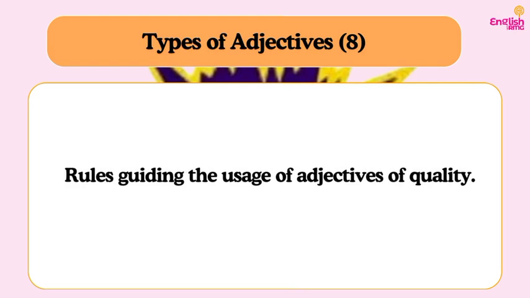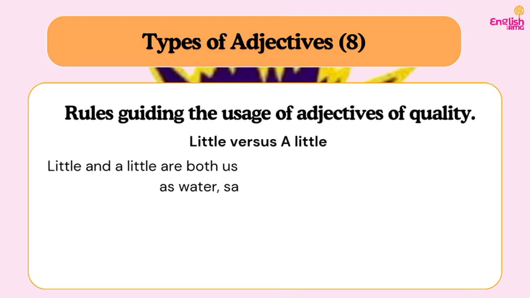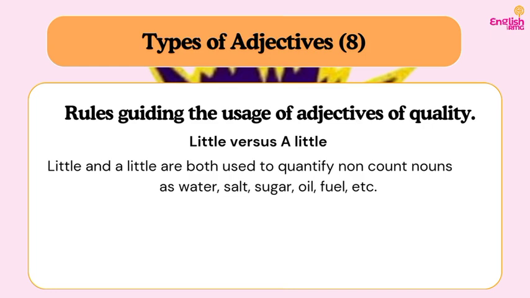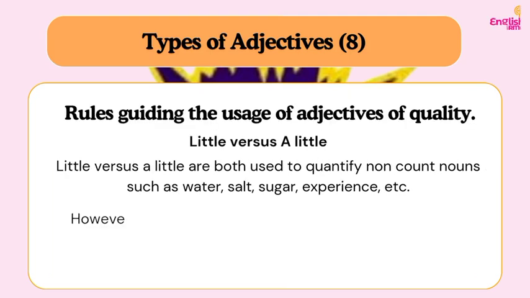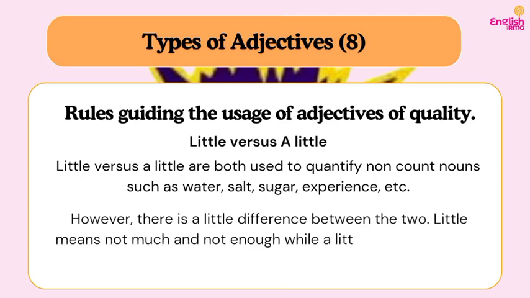But they are also a form of adjectives because they quantify nouns. So now let's look at a few rules guiding the usage of adjectives of quantity. We have the rule guiding "little" versus "a little." There are lots of questions on this from the past questions. So let's look at the rule. "Little" and "a little" are both used to quantify non-count nouns, otherwise known as uncountable nouns, such as water, salt, sugar, oil. Whenever you want to quantify a non-count noun, you use "little" or "a little." The difference between the two is that "little" means not much and consequently not enough, while "a little" means not much but still enough for what it is needed for.